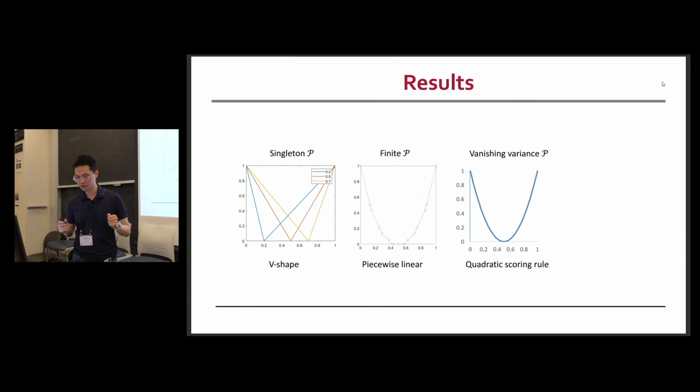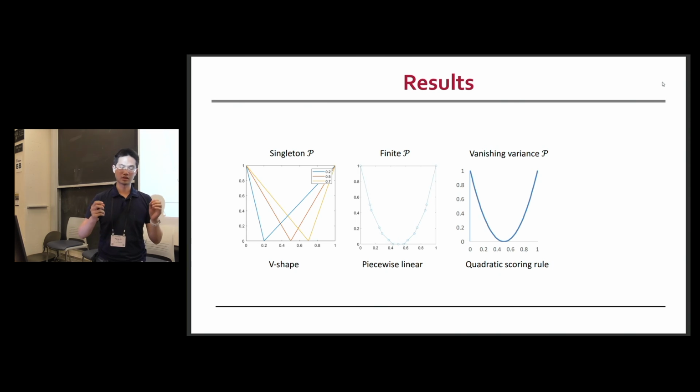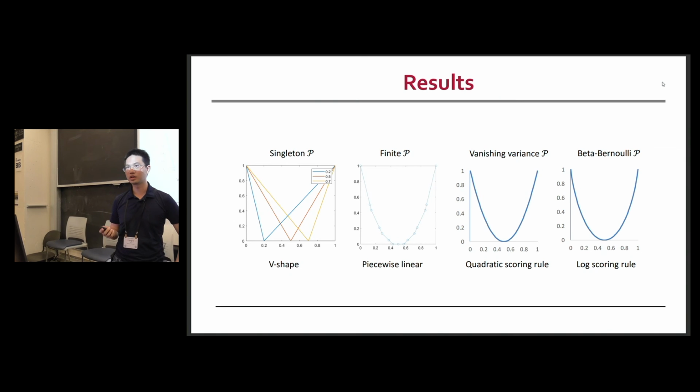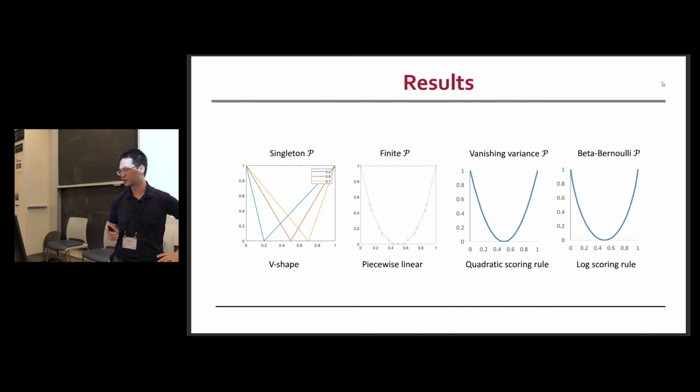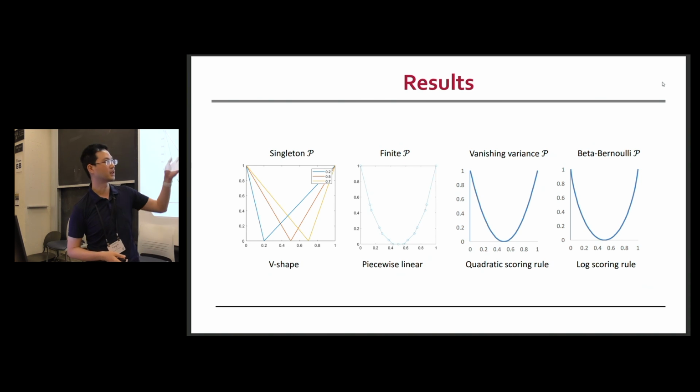Furthermore, if you consider a sequential learning problem, we can think of the posterior belief as having vanishing variance. In that case, we show the optimal scoring rule is the quadratic scoring rule, and this is unique. And finally, if you consider the standard beta-Bernoulli distributions, that is, you initially think that the bias of the coin is uniformly random and you can get independent samples from it, then in that case the log scoring rule is optimal. It's a very interesting thing that the actual technique is you need to use partial differential equations and the maximum principle to show that this is actually the best possible scoring rule. So I think I'm going to stop here. Thank you.